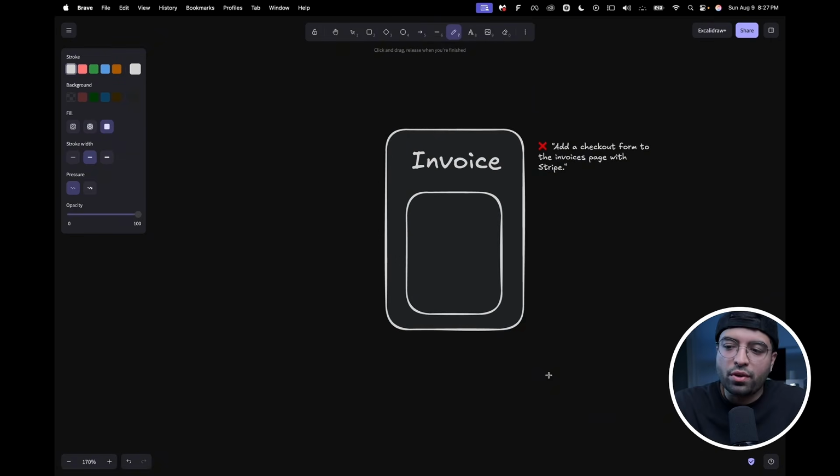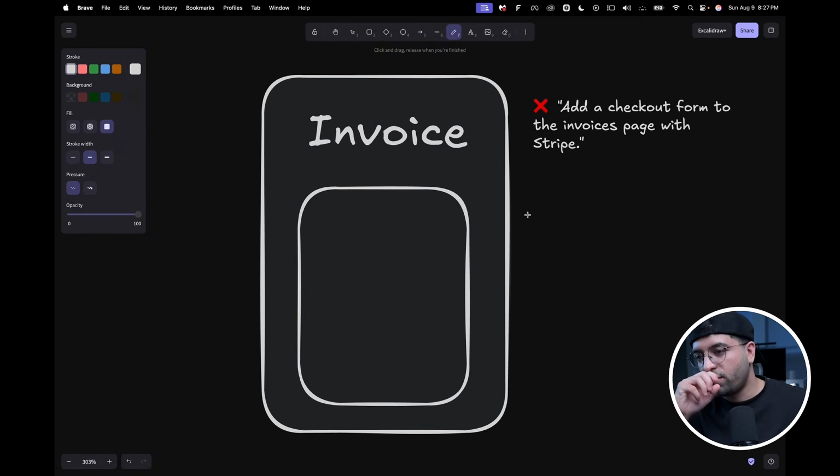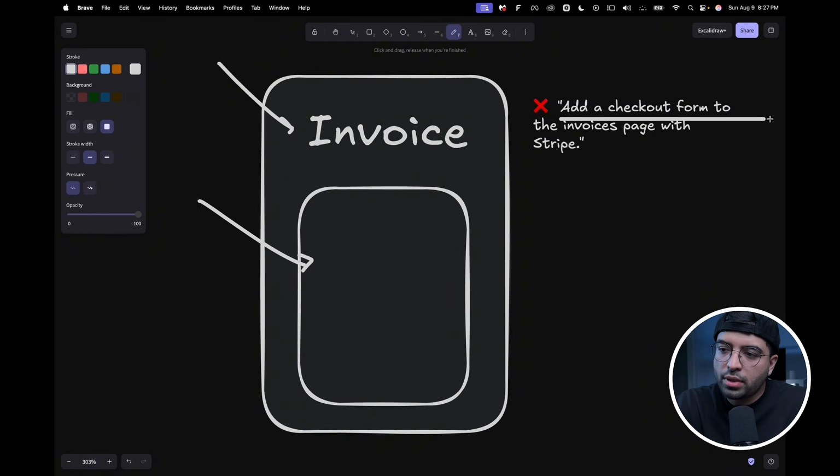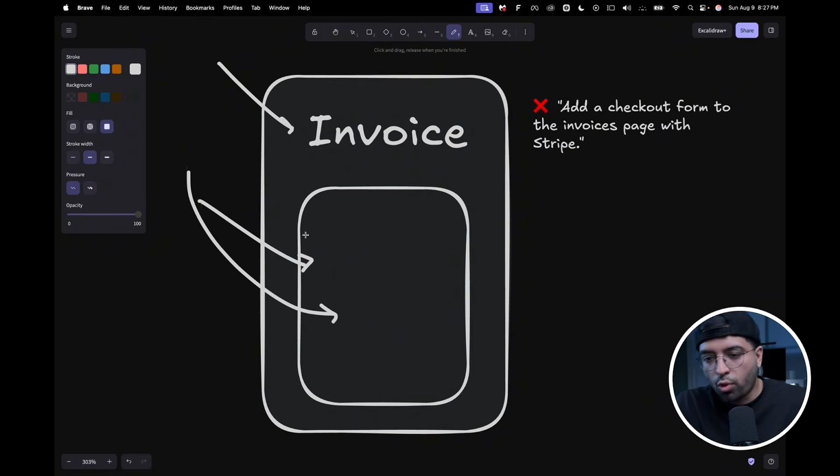So here's a much better example so you can further understand this concept. Let's say you're trying to build invoices, right? In the invoice page, you want to show a checkout form. A bad prompt would be something like, even if you're as detailed as possible, this structure is still incorrect: add a checkout form to the invoices page with Stripe. Even if you said, I want to build a checkout form on this page, the form should show in a specific way, and even the UI should look similar to other checkout forms, that is still incorrect.